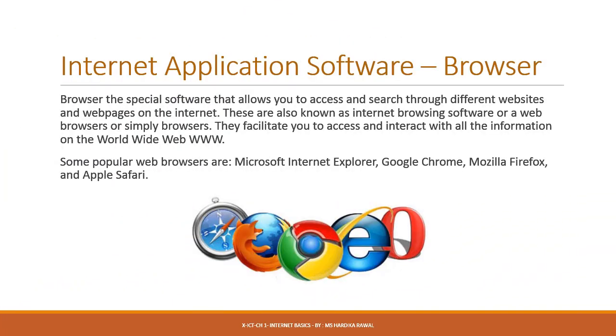Now let us learn about the internet application software, that means a browser. Browsers are special software that allow you to access and surf through different websites and web pages on the internet. These are also known as the internet browsing software or web browser or simply any browser. They facilitate you to access and interact with all the information on the World Wide Web. There are many web browsers available according to the operating system and the type of the content to be browsed. Some popular web browsers are Microsoft Internet Explorer, Google Chrome, Mozilla Firefox and Apple Safari.